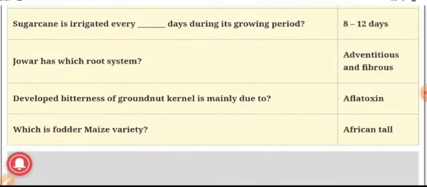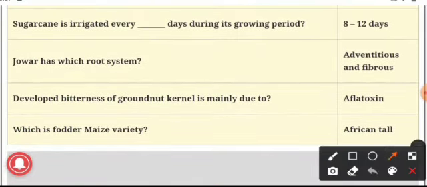Next question: sugarcane is irrigated at dash days during its growing period. The answer is 8 to 12 days.